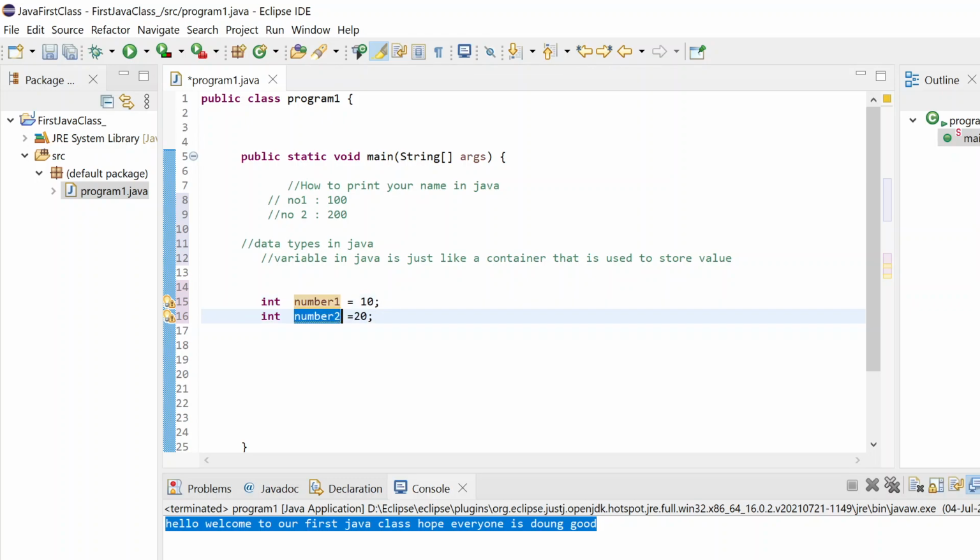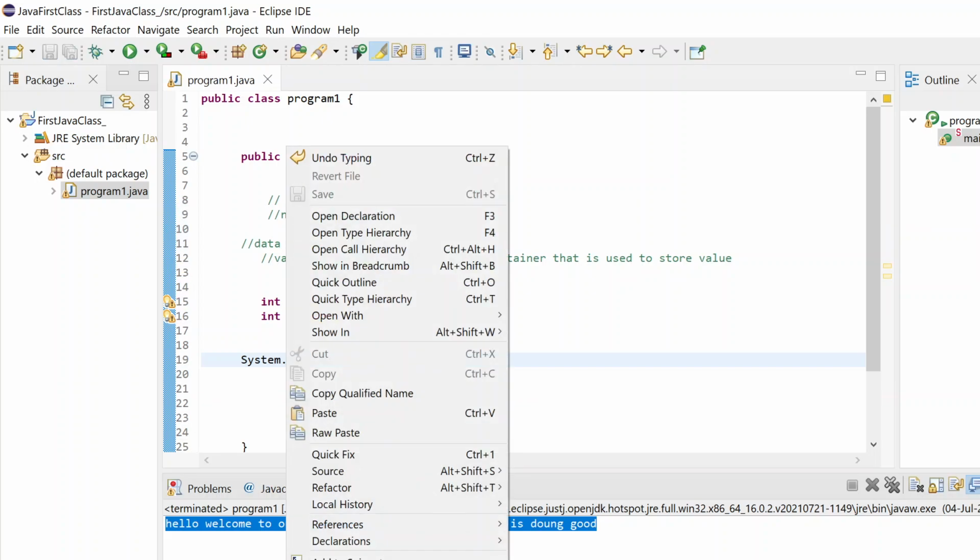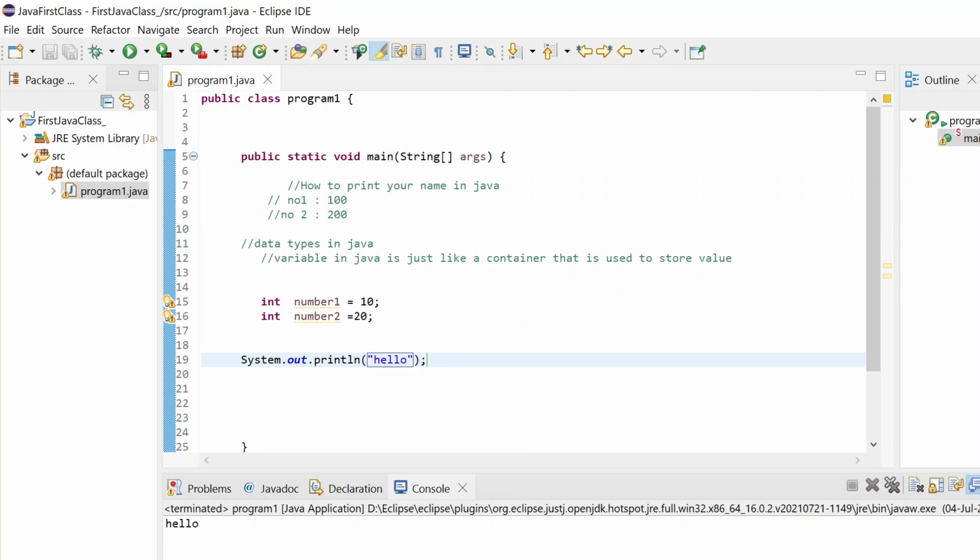Now there is one concept of debugging which I'm going to explain, so it will be very clear to everyone what these two lines are doing. Let me just print something. There is one more shortcut. Earlier I was writing system.out.println. Just write sysout and hit control space, and it will generate it automatically. So let me say hello. I'm just printing this, and if I run this program, it will print hello, right?